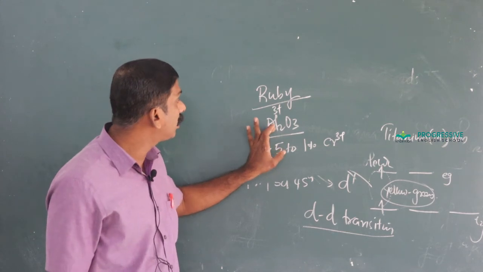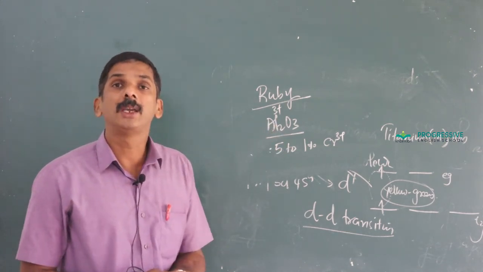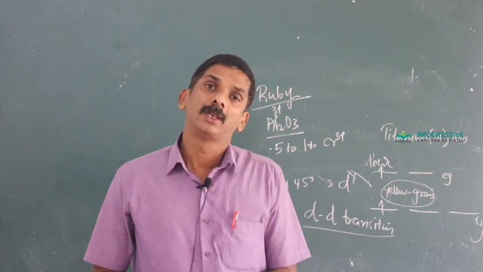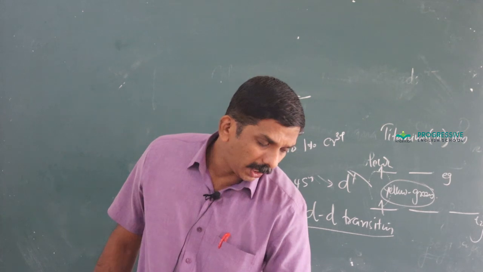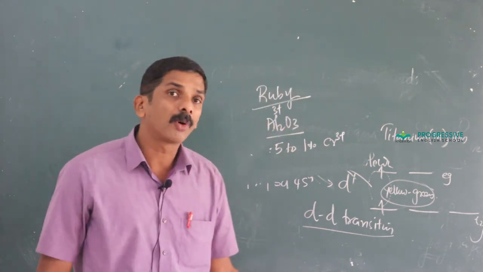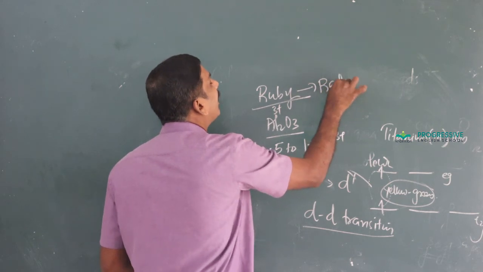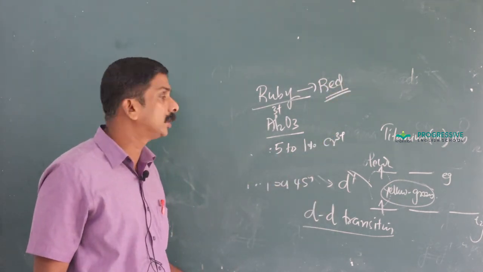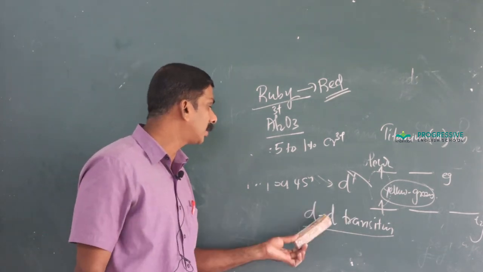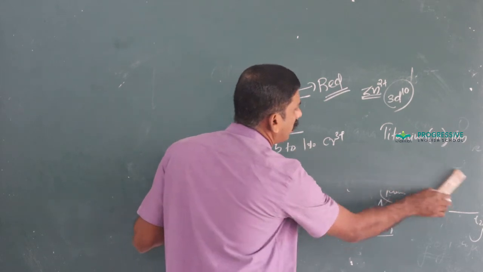Some of the Al3+ ions are replaced by Cr3+ ions, and there is a chance for d-d transition. That is why ruby is red in color. The red color of ruby is also explained on the same factor, that is d-d transition. Okay, that is about the color formed.